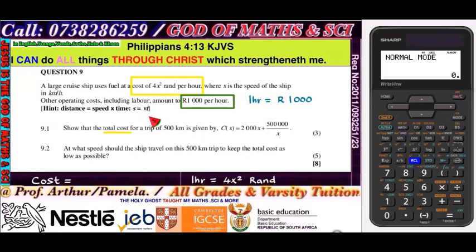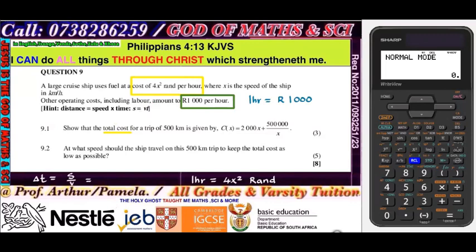So before I can write the cost, let's remove the cost there. From the equation that was given, I will say time, or delta time. Time is given by distance over speed.